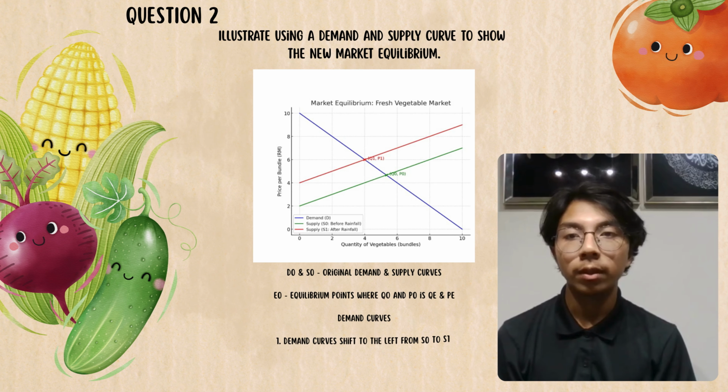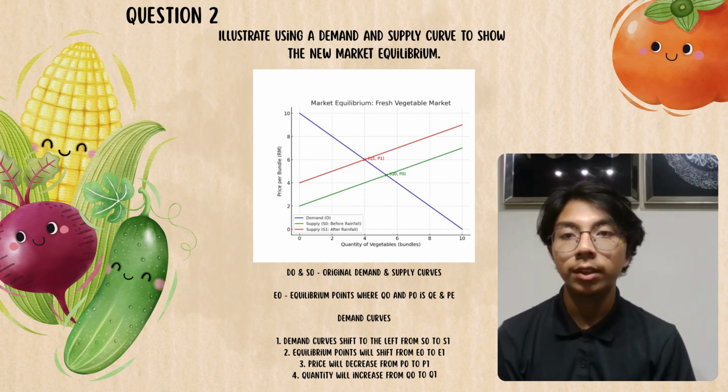Okay, so now we will be moving on with the second question, which is the new market equilibrium. Originally, demand and supply intersected at point E0 with price P0 and quantity Q0. This was the stable market condition before the rainfall.